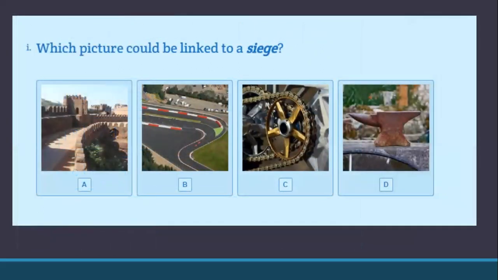Which picture could be linked to a siege? You should have picked answer A. If you remember, a siege is an attack on a city. When an army surrounds a city and cuts off food and water supply, in hope that the people will surrender and then they can take their city and take their land.